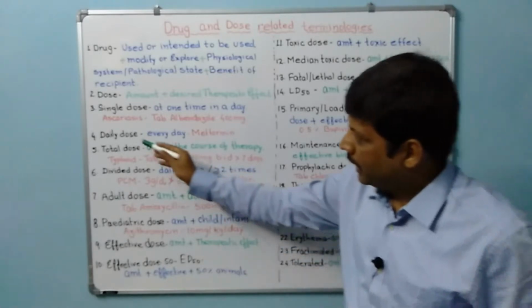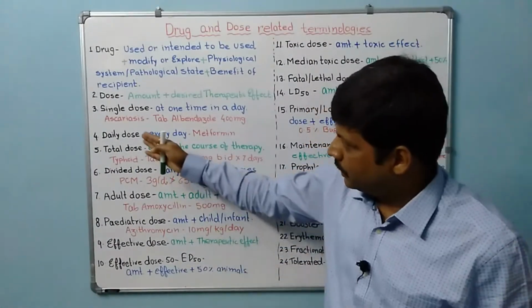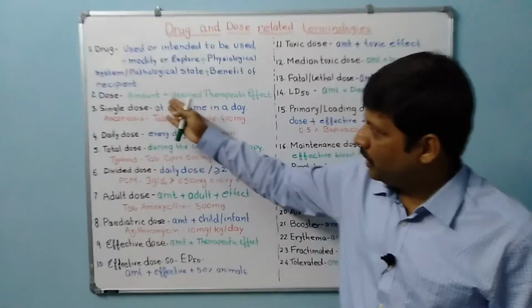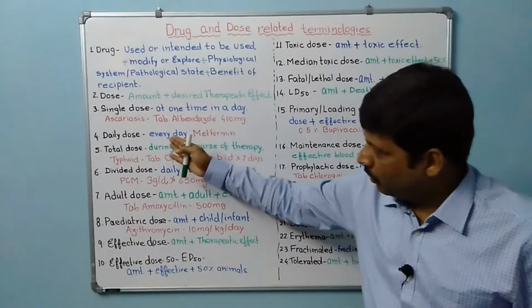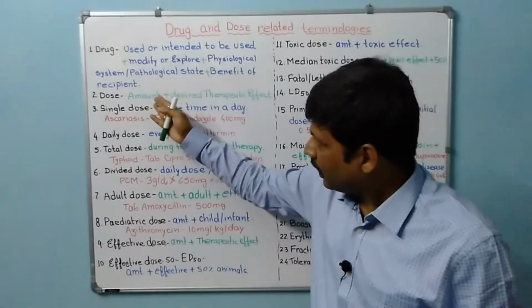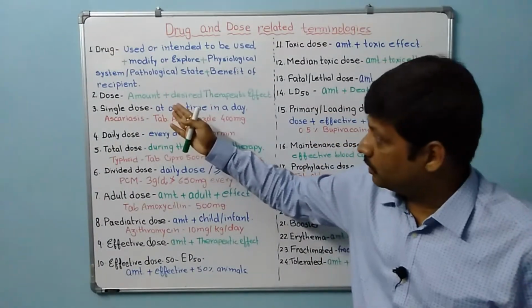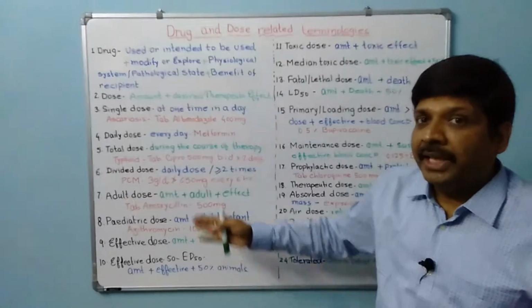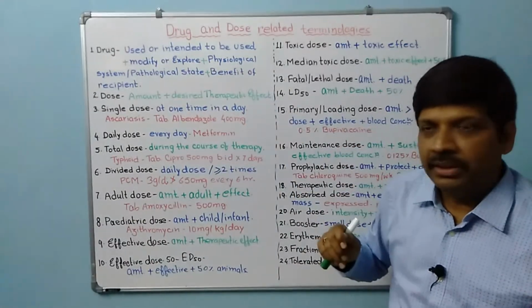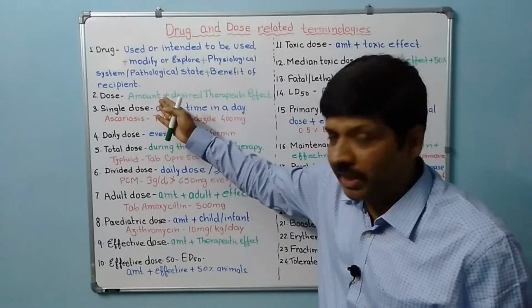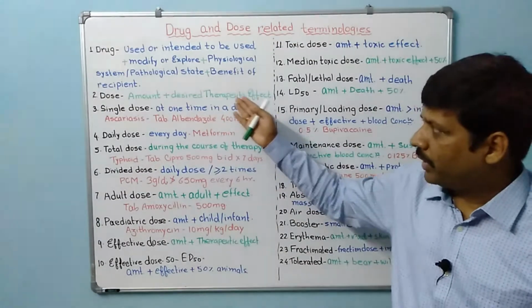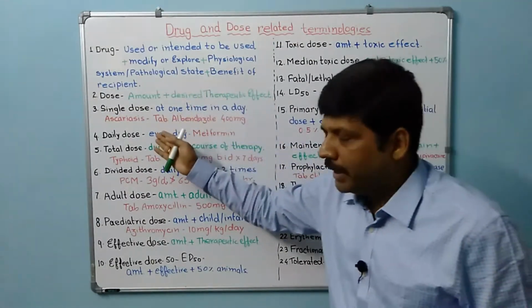Next we have daily dose. The base word is dose, so you can use the keywords of dose here and then the keywords of daily to make the definition. It is the amount of compound or chemical substance which gives the desired therapeutic effect and is taken every day.